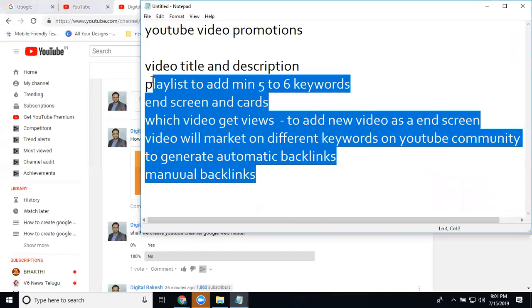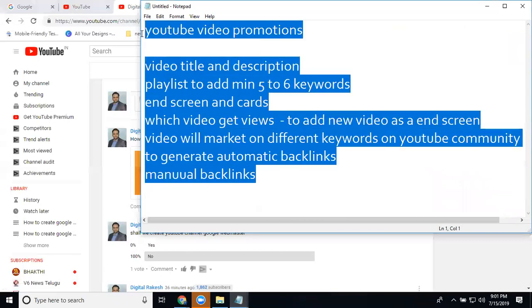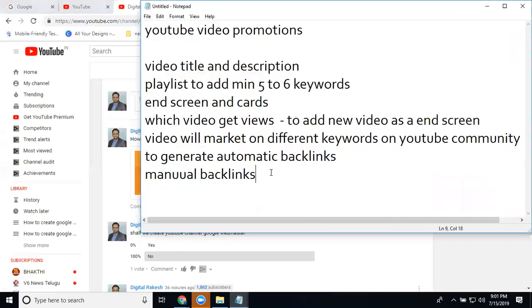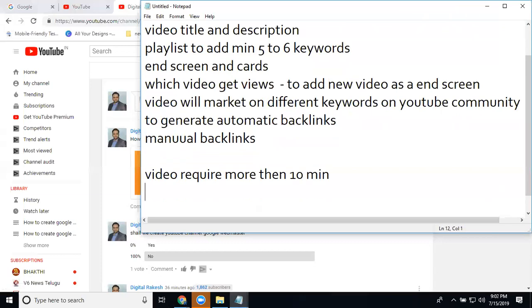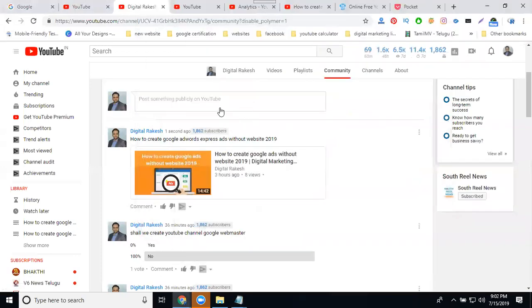These are the major points for particular video promotion and views. And more views will be needed. The video is required to be more than 10 minutes. To increase revenue, the video requires more than 10 minutes. That is called support by manual ads. So this is how to increase your views and earnings on a particular channel. Is it clear? It's very important to increase your views and earnings.